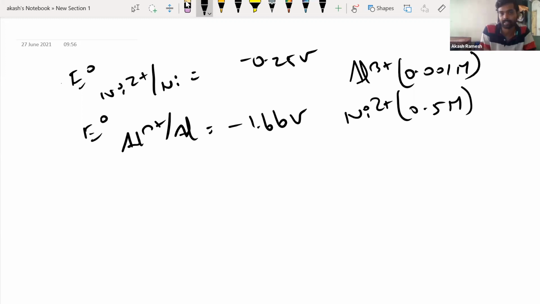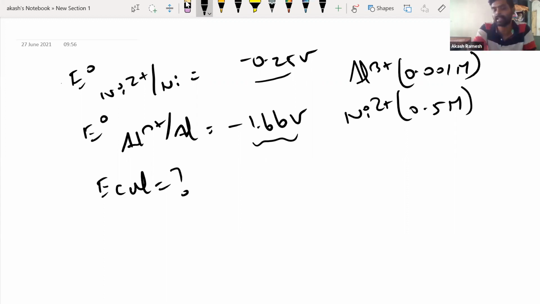Now first, what you have to decide is which is going to act as cathode and which is going to act as anode. And then I want you to find the E cell of this reaction. That's all I need you to find. Now, first question: how will you decide? If I know that nickel is more reactive or aluminum is more reactive, then I can put it at the cathode or anode. But if we don't know that, and they have given you the E naught values, from the E naught values, can you decide which will be cathode and which will be anode?